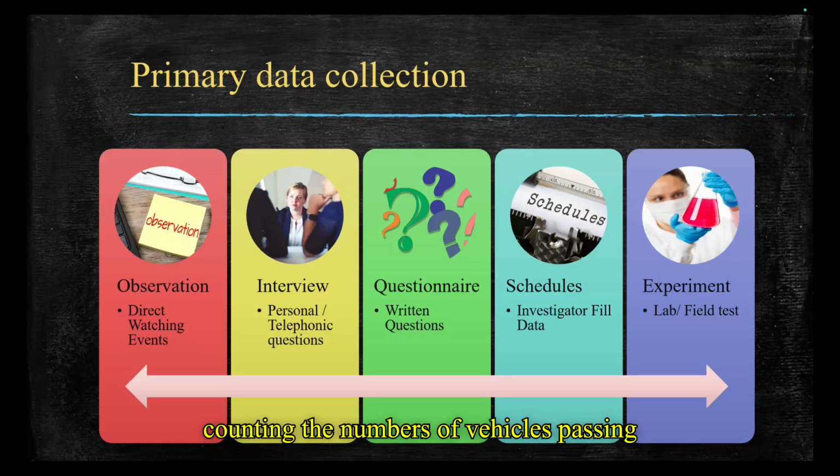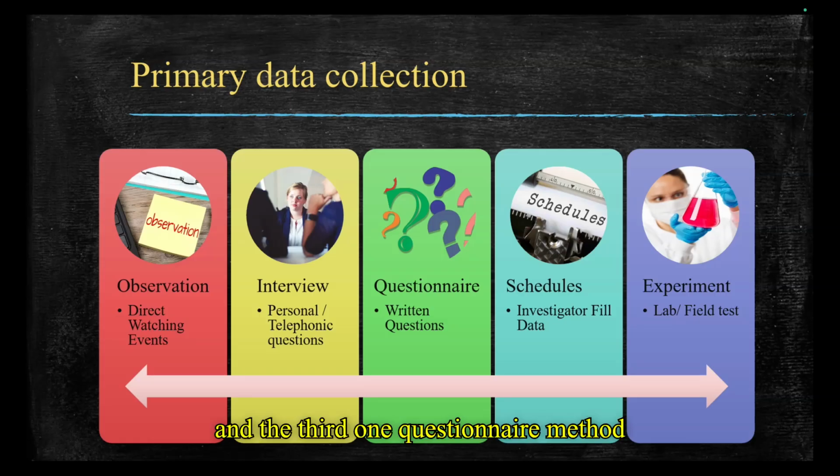For example, counting the number of vehicles passing a road in 1 hour, or how many goals are scored in one match. These are the observations. And the second one is interview method, asking questions personally or over the phone. It is like an interview. For example, election surveys.